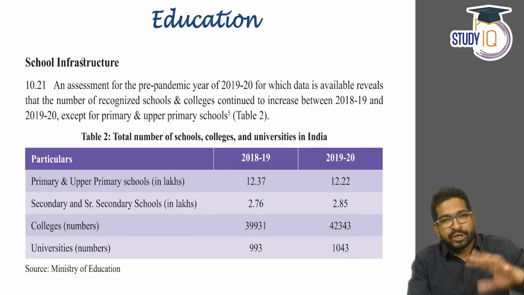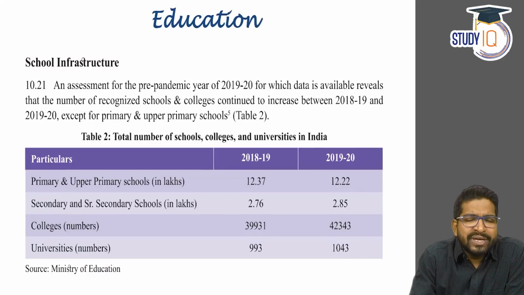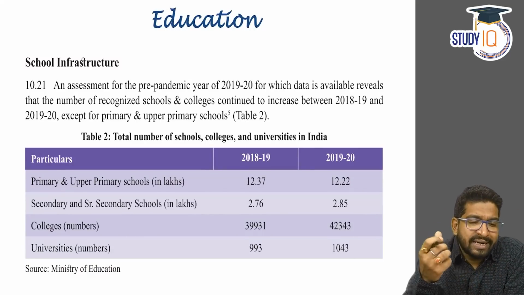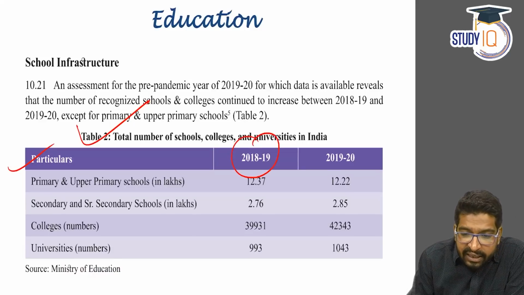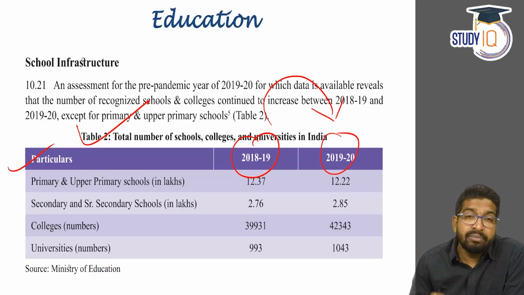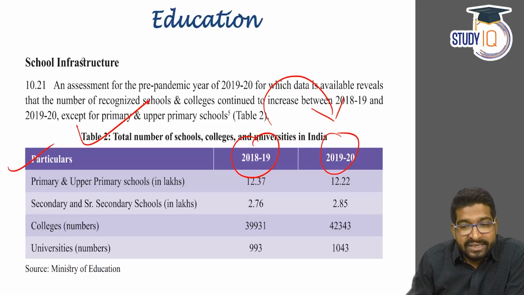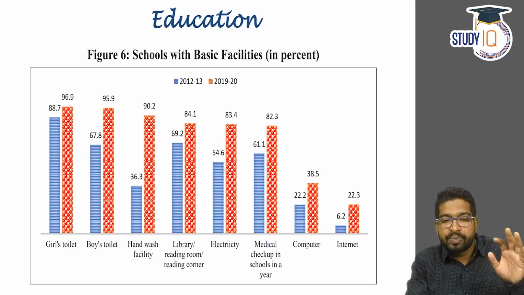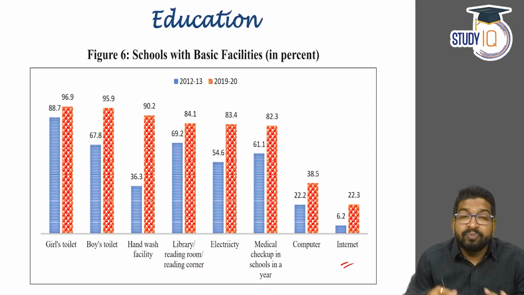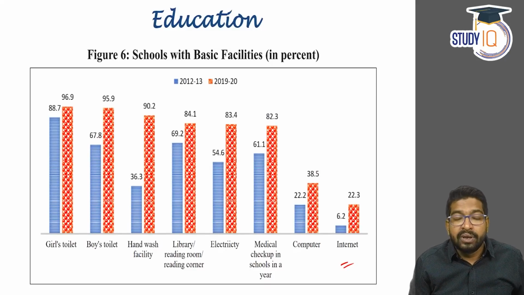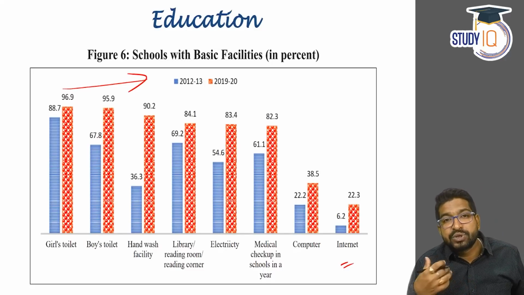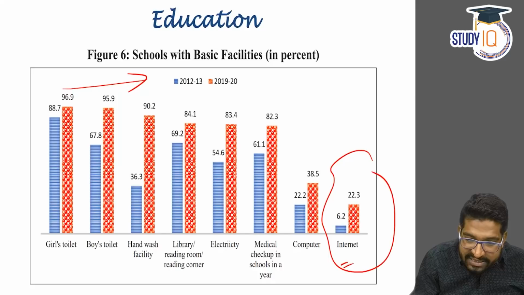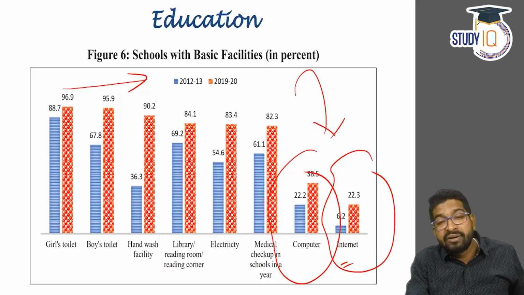Now, after logistics, there is a mention of education also, of course. If you look at education, there is a trend in the education sector. The total number of schools, colleges and universities in India has been increasing. 2018-19, 19-20, the number of schools have been increasing. But because of the COVID-19 pandemic, this number was affected. But nonetheless, there has been one observation towards the basic facilities being provided in schools. The economic survey observes that schools with basic facilities is continuously improving, and if you look at the last thing, computer and internet, this is rising at a tremendous rate.